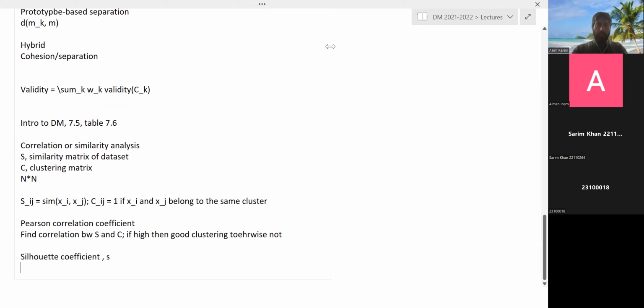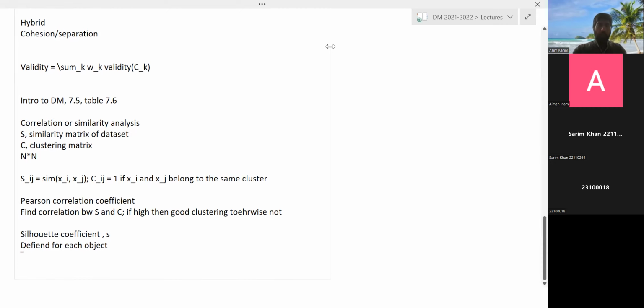So the Silhouette coefficient is ideally defined for each point. But of course, you can add up the Silhouette coefficient for all points in a clustering to find the validity of the entire clustering. So defined for each object. It has two values. One value is A. Let's say we are talking about the ith object.